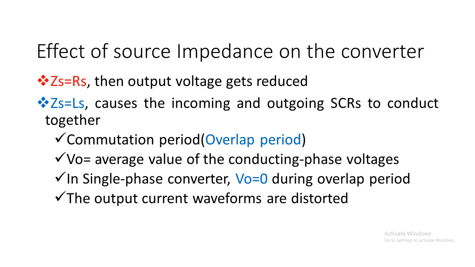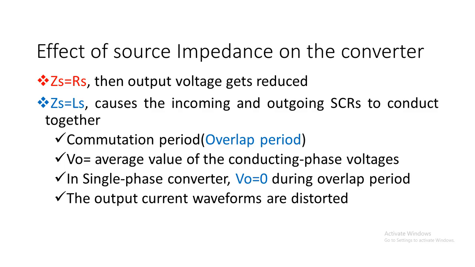So for the negative half cycle, the already conducting positive half cycle thyristors are the outgoing thyristors, and the SCRs to be conducted for the negative half cycle will be the incoming SCRs. So that will cause some time delay for the turning off, that is the commutation, and the turning on of the SCRs. So that is called commutation overlap period.